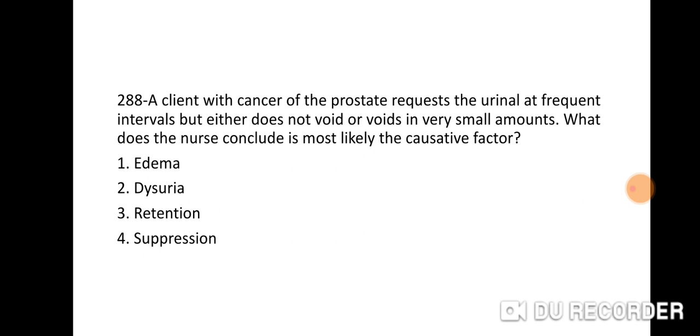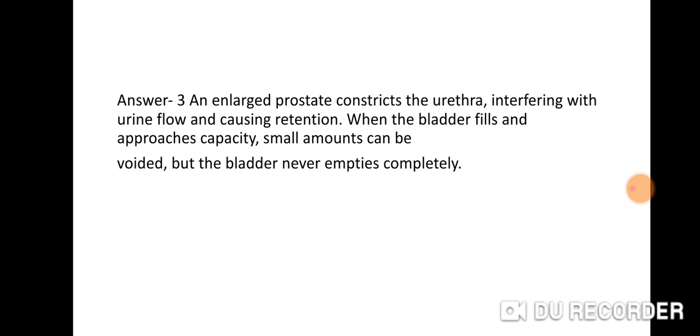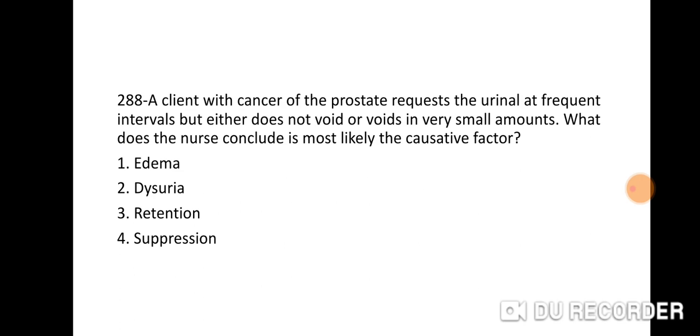Right answer is 3. An enlarged prostate constricts the urethra, interfering with urine flow and causing retention. When the bladder fills and approaches capacity, small amounts can be voided, but the bladder never empties completely. Right answer is 3, retention.